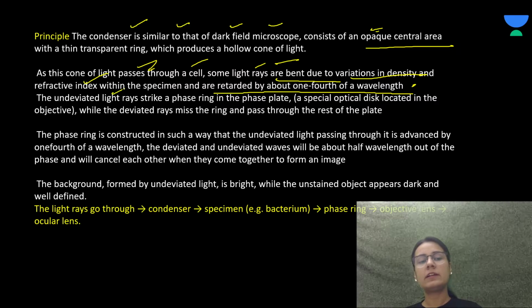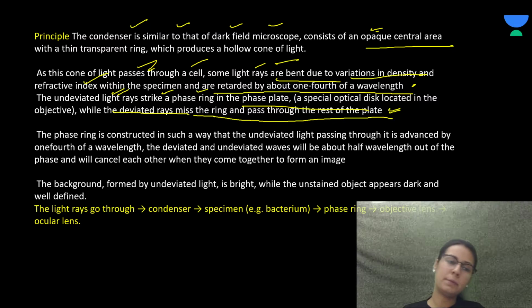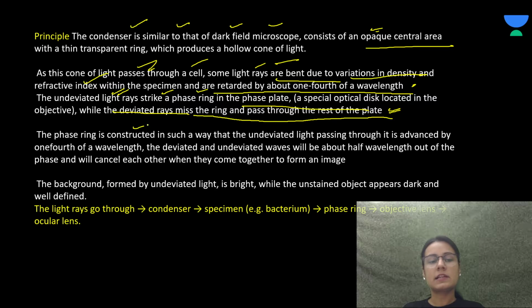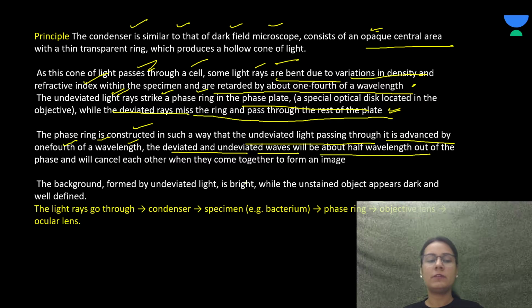The undeviated light rays strike a phase ring in the phase plate, while the deviated rays miss the ring and pass through the rest of the plate. The phase ring is constructed in such a way that the undeviated light passing through is advanced by one-fourth of the wavelength, and the difference between the deviated and undeviated waves will be about half of the wavelength.